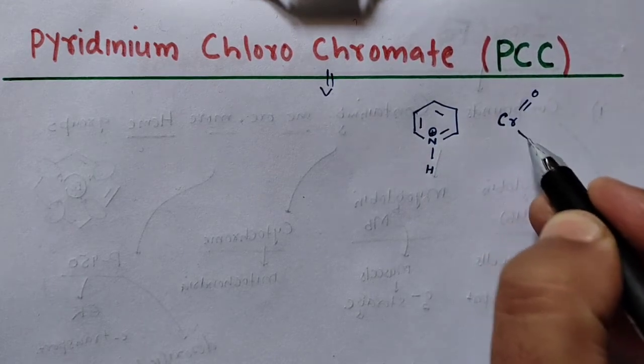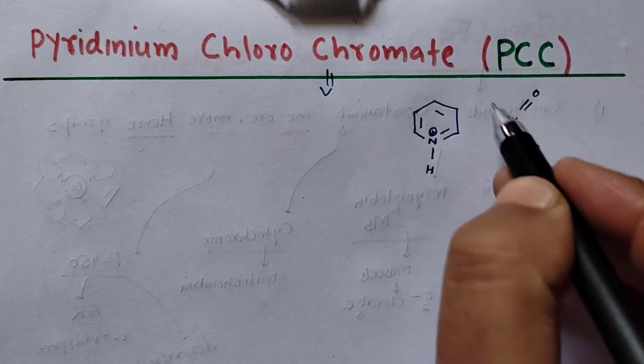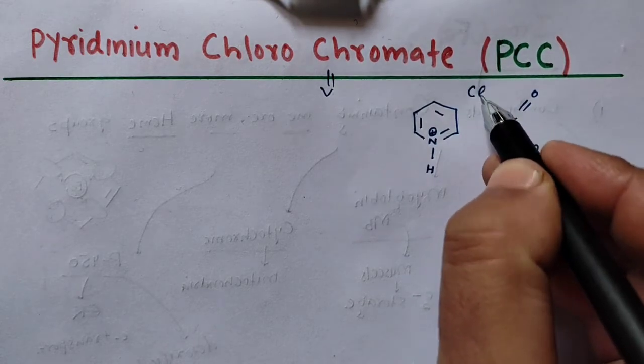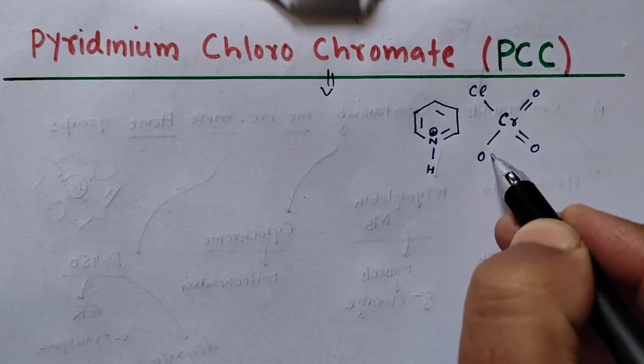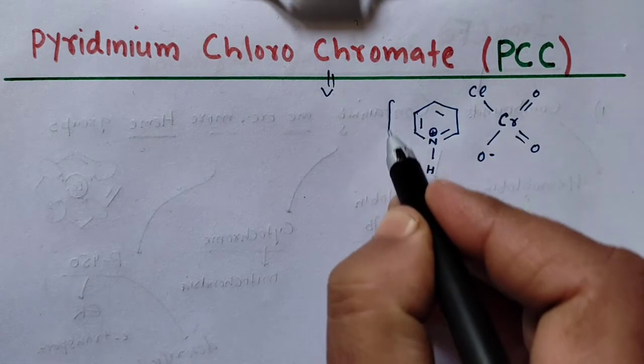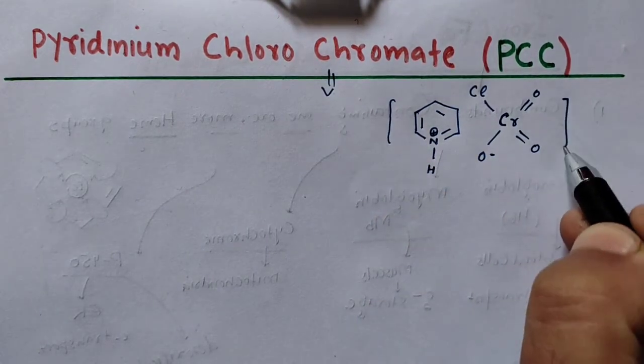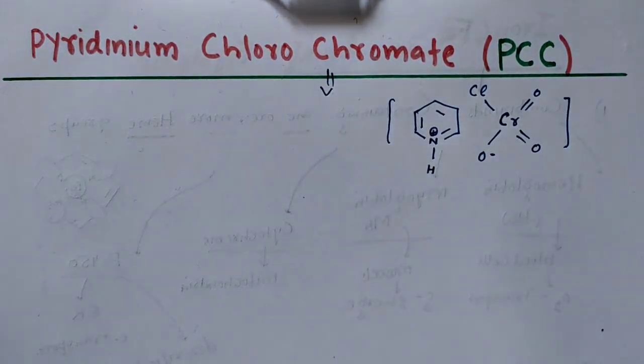and then you have this type of structure. This is now, ये जो इन दो का कॉम्प्लेक्स है, this is called as pyridinium chlorochromate salt. ठीक है. So this is used as an oxidizing agent. Let's see how we can form this.